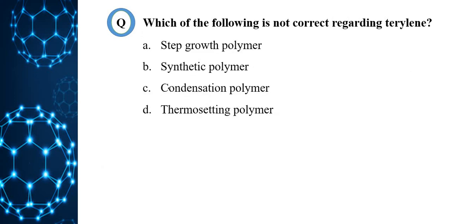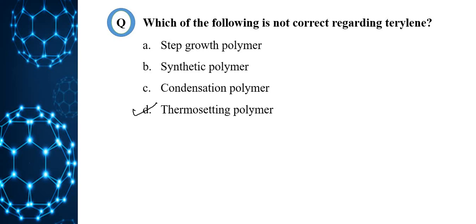Okay, next question. Which of the following is not correct regarding terylene? Option A, step growth polymer. Option B, synthetic fiber. Option C, condensation polymer. Option D, thermosetting polymer, which is not correct. Correct option is option D. Thermosetting polymer is not correct regarding terylene.